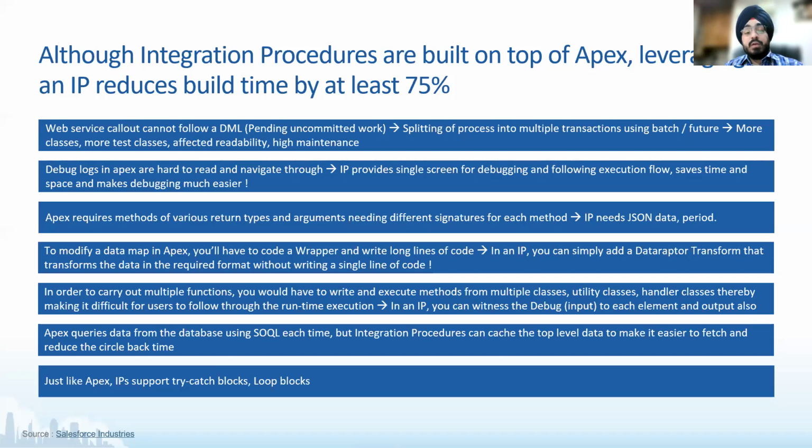Whereas the same thing, if you have to do in Apex, you need to go back, write a wrapper code for that whole map, and then try to do various combinations, send the data, transform it into multiple things, debug it, what kind of data you're getting. So all of that complexity is not bad, but at the same time, IPs offer you that ease of use, to get rid of that complexity.